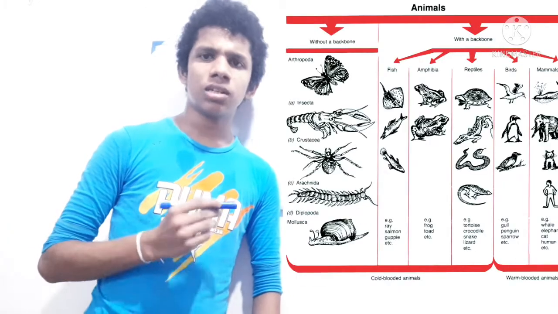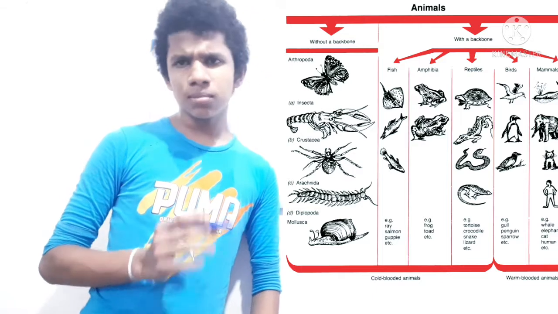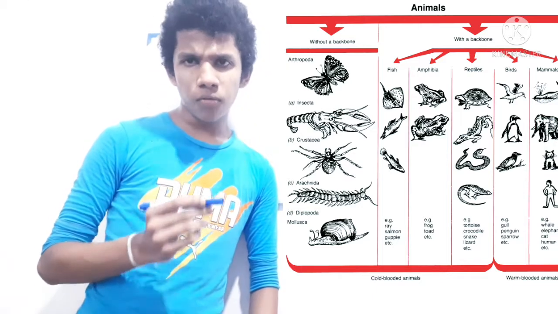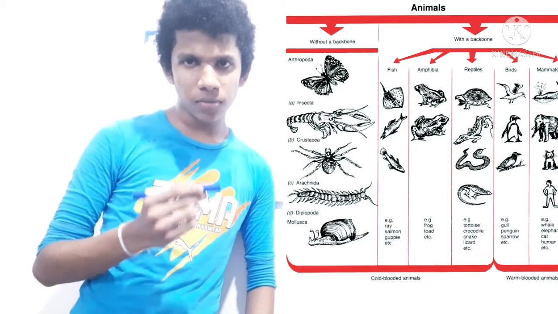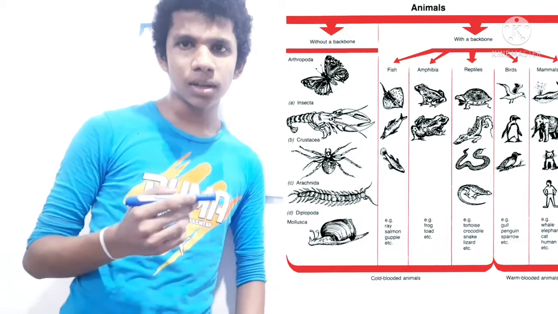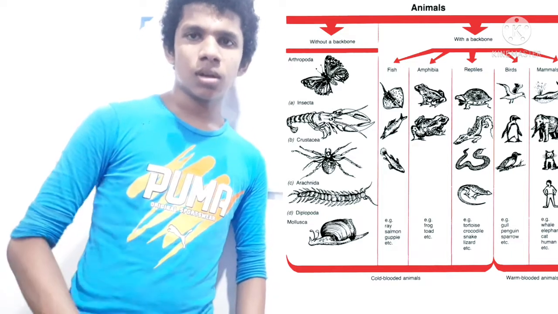Now let's talk about classification. The simple meaning of classification is grouping of organisms into different levels based on their common characteristics.